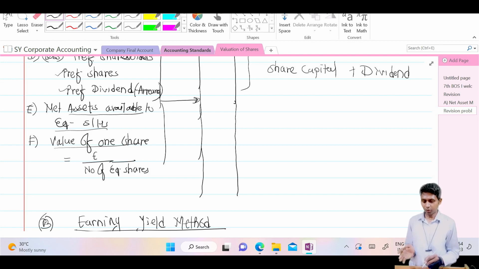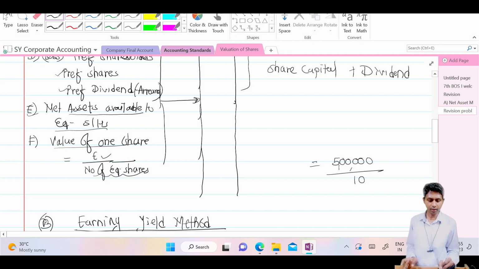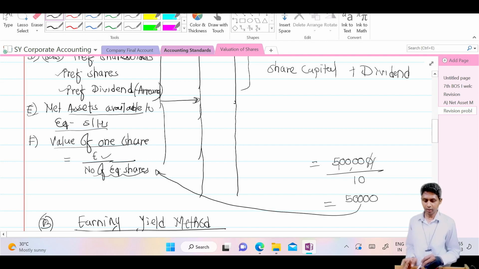Total net asset available to equity shareholder, that is E, divided by number of equity shares. And how do we calculate number of equity shares? Let's say share capital we are having of rupees 5 lakh and one share value of rupees 10, then you get number of shares equal to 50,000, and we are interested in this 50,000, number of shares. If you simply divide E by number of equity shares, you get your answer. Understood? Any doubt here?